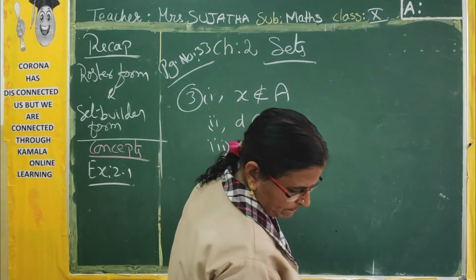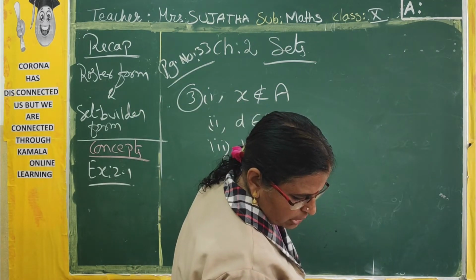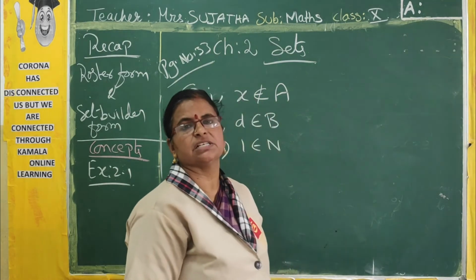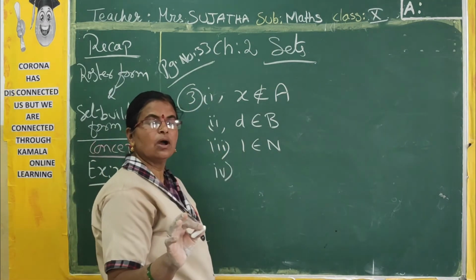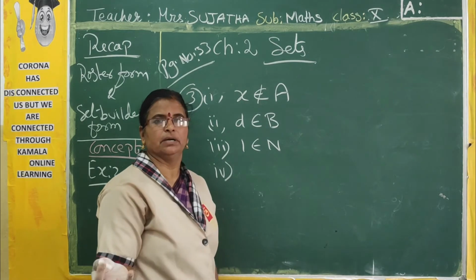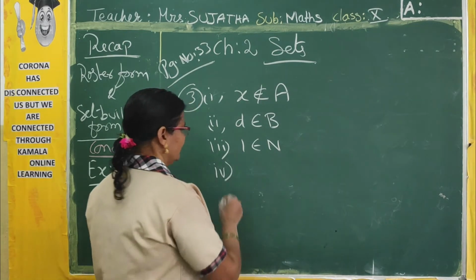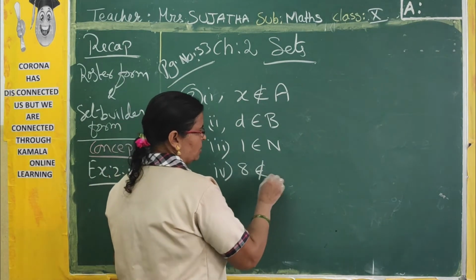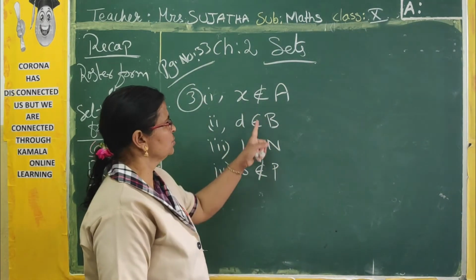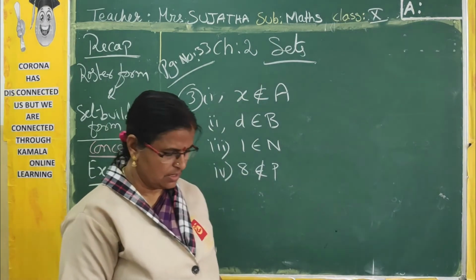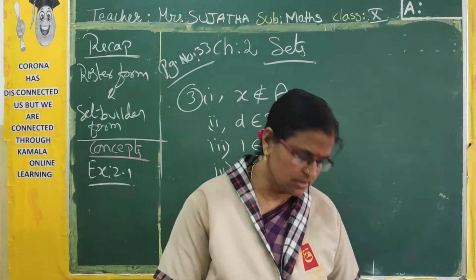Now next one. 8 does not belong to the set of prime numbers P. So fourth one. 8 does not belong to, actually 8 is not a prime number. It is a composite number. That's why 8 does not belong to the set of primes P. Understood? Belongs to this one, does not belong to this one. Okay, now third sum is also over.